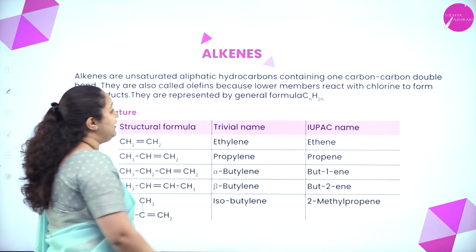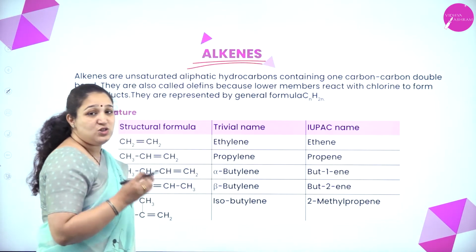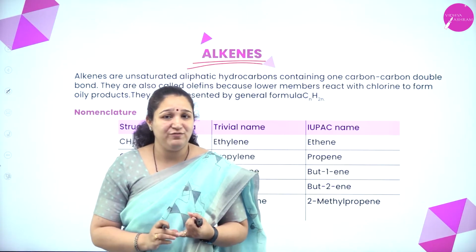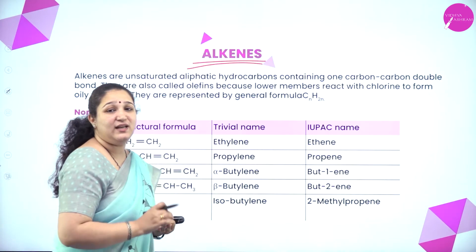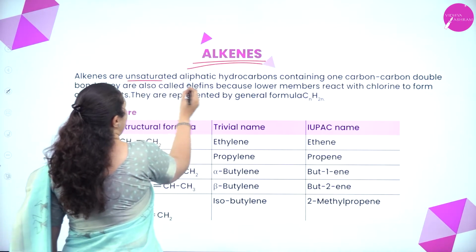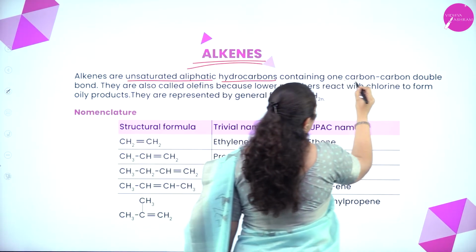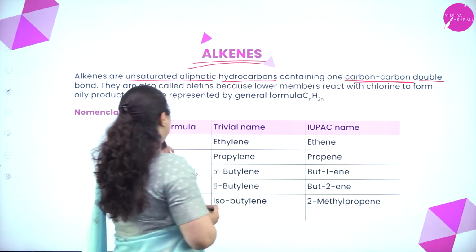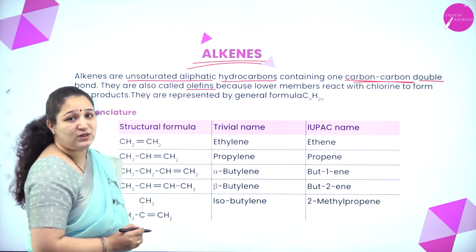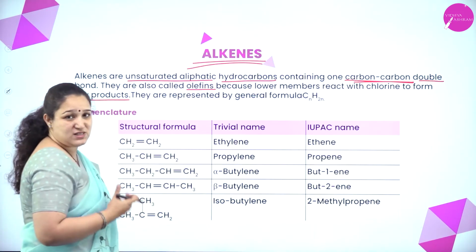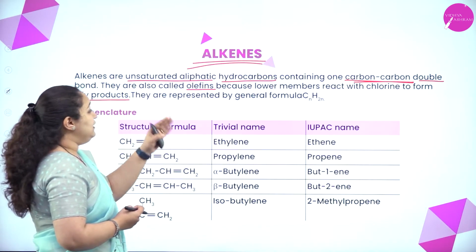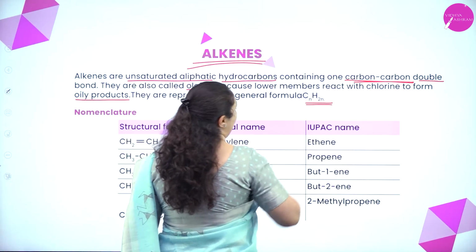Next, we are going into details of alkenes. So, what are alkenes? Alkenes are unsaturated aliphatic hydrocarbons containing a carbon-carbon double bond. They are also called olefins because lower members react with chlorine to form oily products. They give some oily products, that's why we call them olefins. They are represented by the general formula CnH2n.